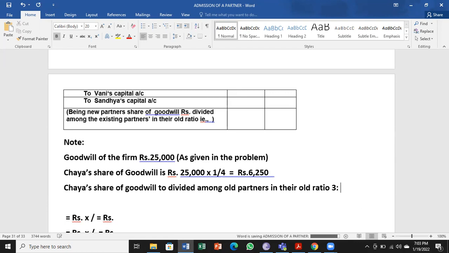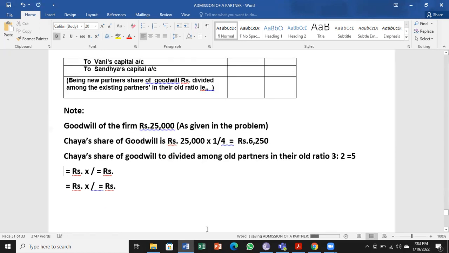This Chaya's share of goodwill is to be divided among old partners in their old ratio. Old ratio is 3:2, that is equal to 5. So that is to be divided among old partners. So Vani's account: 6250 into 3/5. We have to check how much Vani will get out of that amount. So 3750.